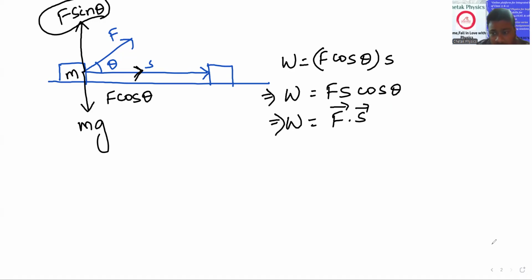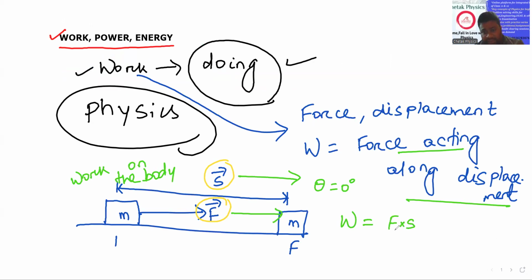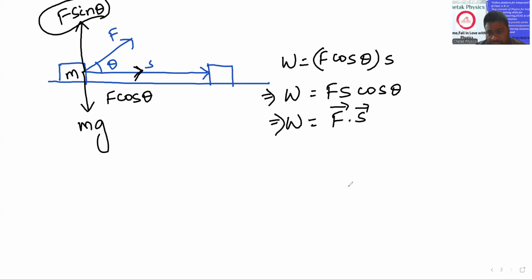Just watching the previous slide, W equals F into S. This is simple multiplication, neither dot product nor cross product. Here theta is 0 degree. But in this case, we are taking theta as any arbitrary value. Based on the value of theta, we can assume what the work done will be. Generally two cases are taken, three cases actually. Theta equal to 0 degree: obviously, work done will be plus Fs. This is sure. Theta is 180 degree.